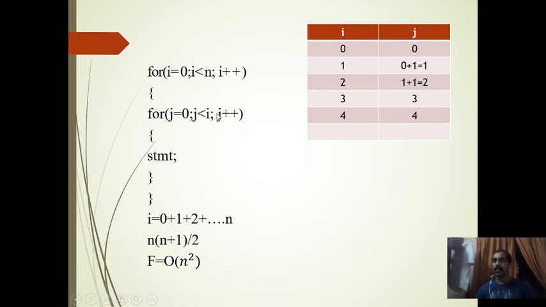This outer loop will be n, and this inner loop will not execute n square times. Initially it will be 0, then 1, then 2, then 3, then 4, like that up to n. That is 0 plus 1 plus 2 and so on up to n. That many times this inner loop will be executed. That is n into n plus 1 by 2, that is n square plus n by 2. That is again order of n square. The largest value is order of n square, so we will get the complexity as order of n square.